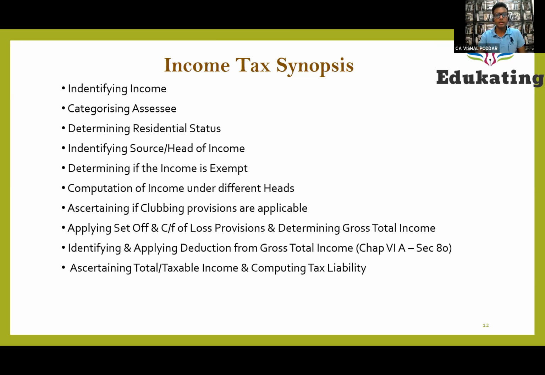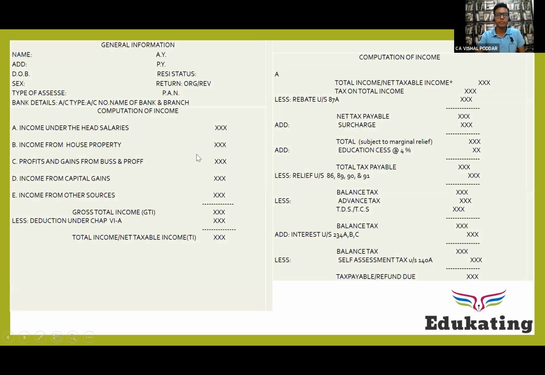Now, besides this, we discussed the format in which the entire income tax computation is done. We first compute the incomes headwise. How to compute, that is what we are going to start in our coming sessions. Get gross total income. From this, you are allowed deductions under chapter 6A. These are the deductions which are allowed for making certain specified investment savings deposits. What is left is the taxable income. On this taxable income, you apply the tax rates to compute the amount of tax.